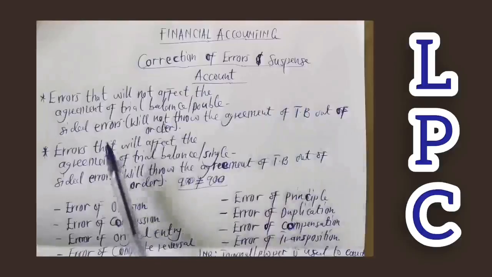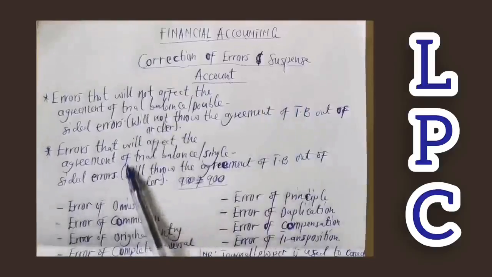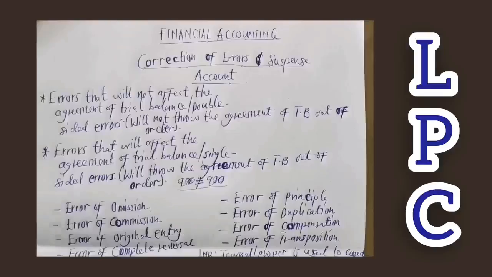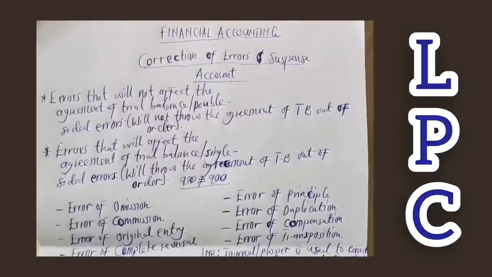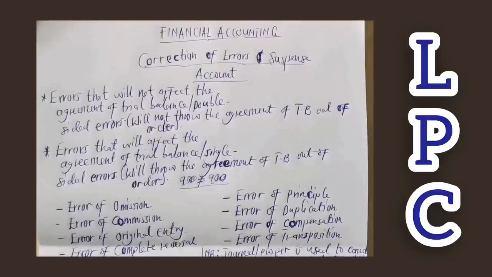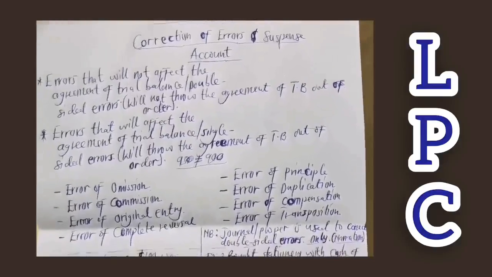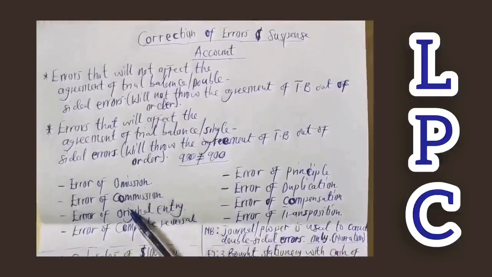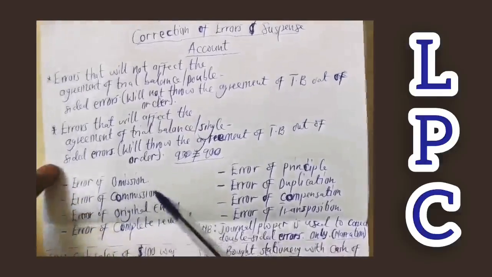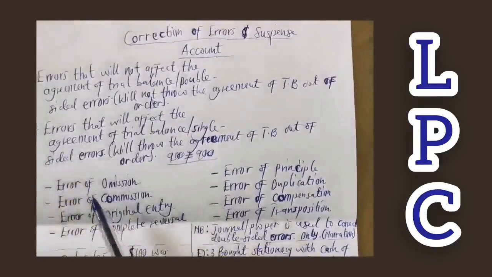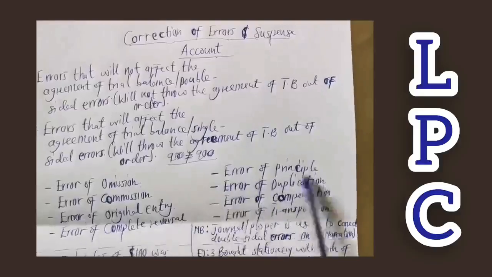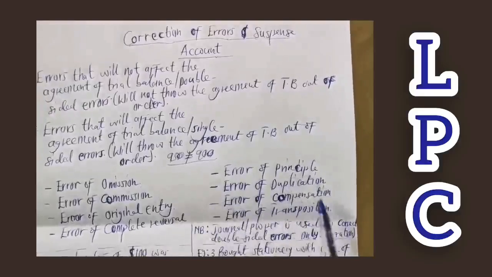And we have various types of errors that are committed under this classification. We are going to look at them and know how we can deal with them. Generally, double-sided errors are basically these: errors of omission, errors of commission, errors of original entry, errors of complete reversal, errors of principle, then errors of duplication, errors of compensation, and errors of transposition.